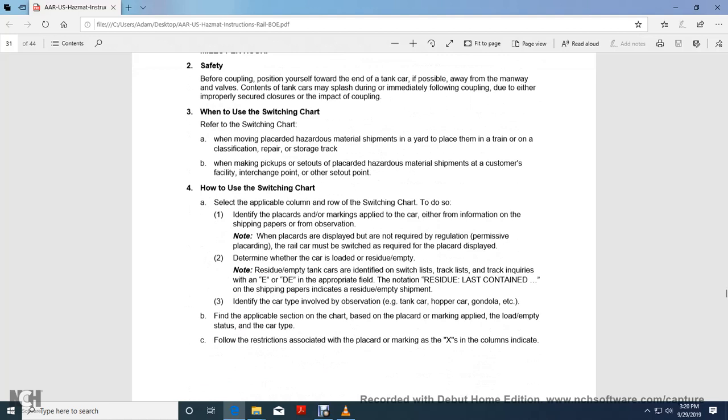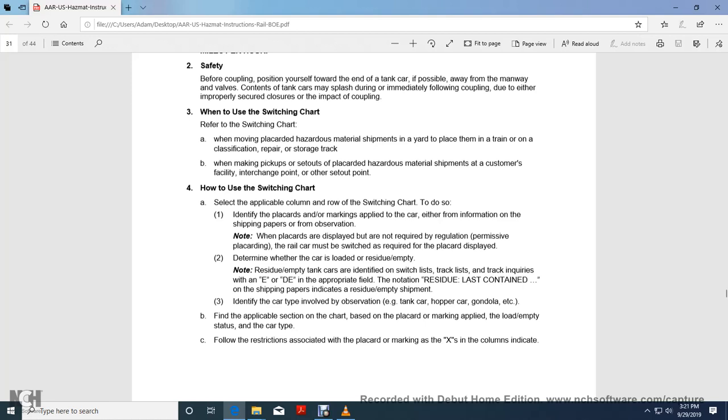3. When using a switching chart, refer to the switching chart when moving a placarded hazardous material shipment in a yard, in a train, classification, repair, or storage track, when picking up, or at set outs of the placarded hazardous material shipment at the customer facility, the interchange point, or the other set out point. How to use the switching chart: select the applicable column and row of the switching chart. To do so, identify the placards and markings applied to the car, either from the information on the shipping paper or from observation. When placarding is displayed, even if not required by the regulation, permissive placards, the rail car must be switched as required with the placard displayed.